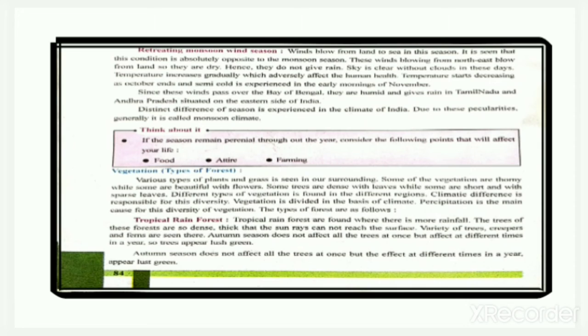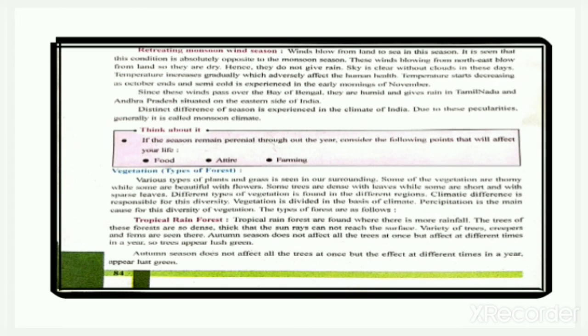Now, next is the retreating monsoon wind season. Winds blow from land to sea in this season. It is seen that this condition is absolutely opposite to the monsoon season. These winds blowing from the northeast blow from land, so they are dry. Hence, they do not give rain. The sky is clear without clouds in these days.